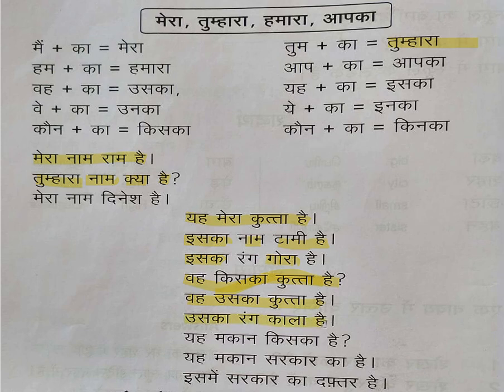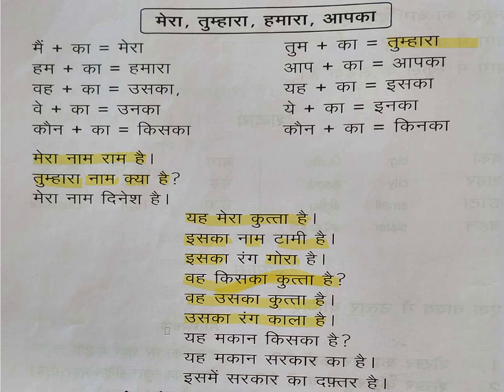So that means there are two dogs. One dog's name is Tommy, and it has a white complexion. Another dog, whose name is not yet disclosed here, has a black complexion, and hence it's asking वह किसका कुत्ता है, whose dog is that.